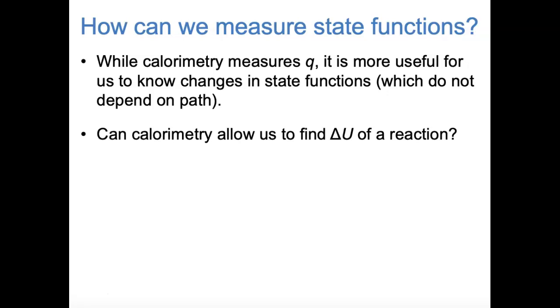So, let's start to think about how we can relate heat transfer to state functions. The first state function that comes to mind when we think about energetics is delta U, because we've already talked about changes in internal energy. The first law of thermodynamics tells us that delta U, the change in internal energy, equals Q plus W, heat transfer plus work. So in general, changes in internal energy are not the same as the amount of heat that's transferred. But under certain conditions, those two things can be equal.